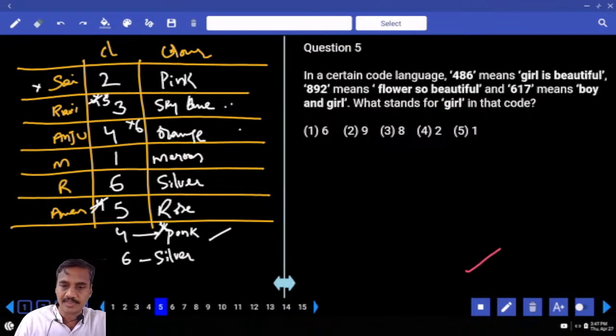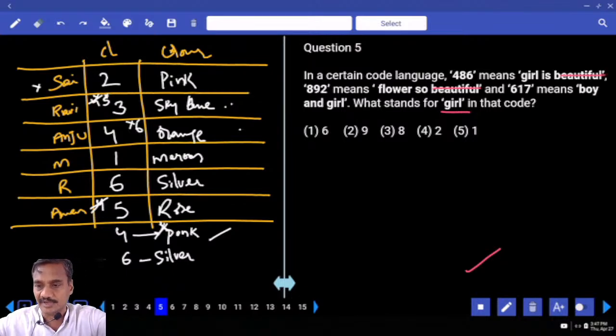And the 5th one, in a certain code language, what is the code for girl? Now we need to find out the code for the word girl here. Girl is beautiful, and beautiful is the word that is common between these two. What is the code that is common here? 486 and 892. Which code is common here? 8 is common. Hence beautiful is coded as 8.